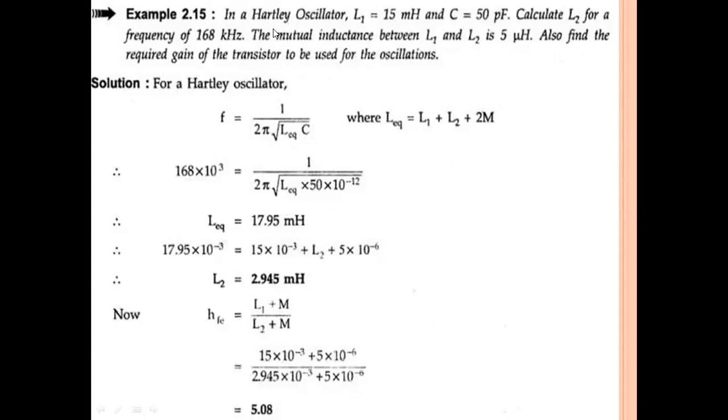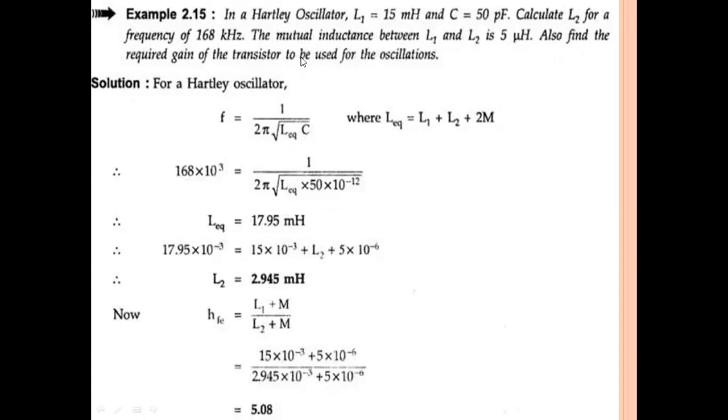So the problem is: in a Hartley oscillator, L1 equal to 15 millihenry and C is 50 picofarad. Calculate L2 for a frequency of 160 kilohertz. The mutual inductance between L1 and L2 is 5 microhenry. Also find the required gain of transistor to be used for the oscillations.